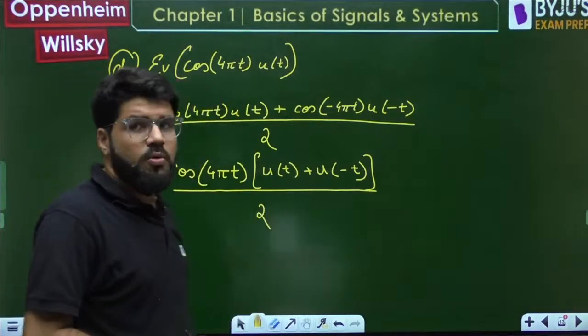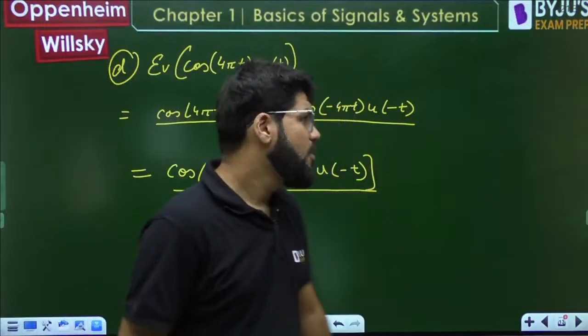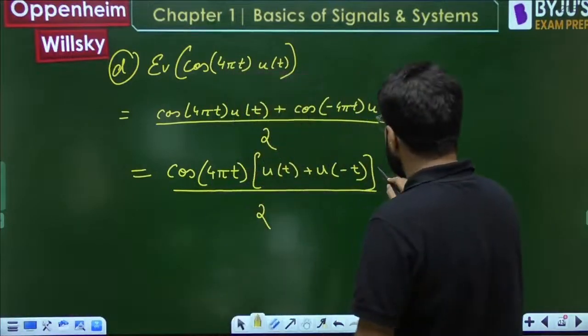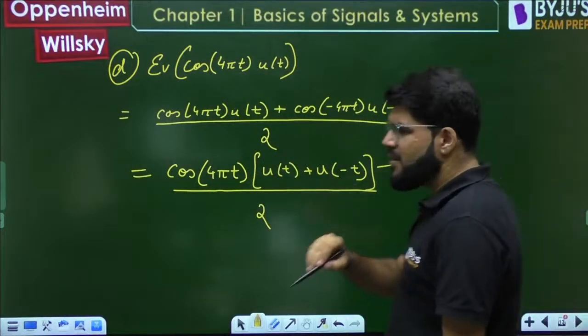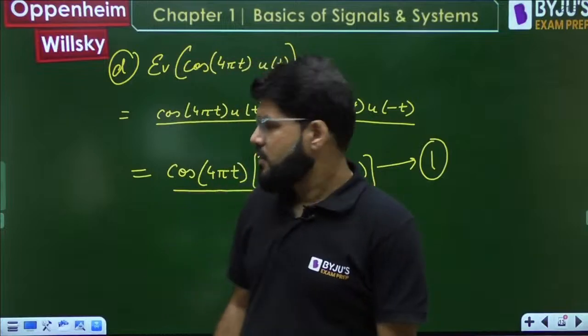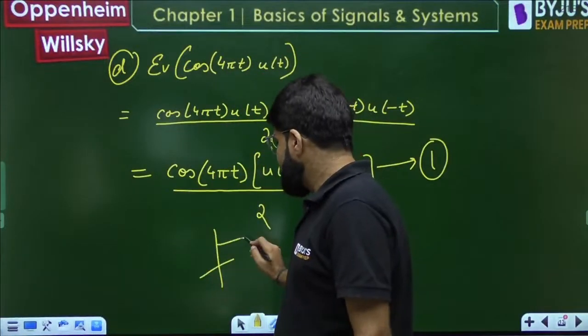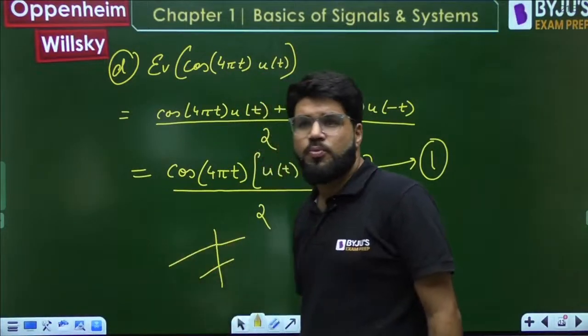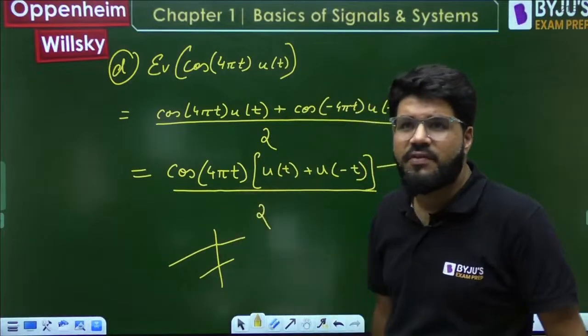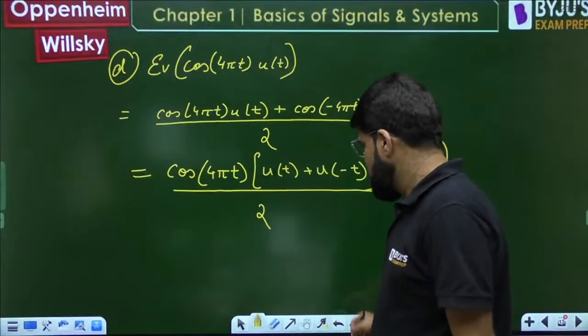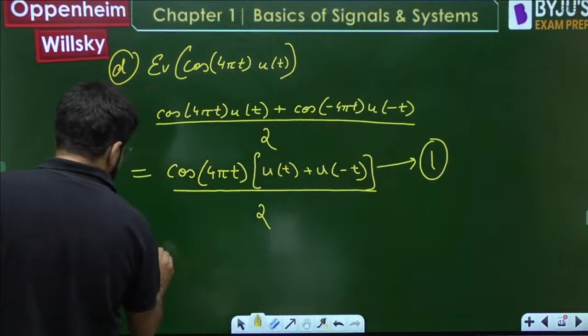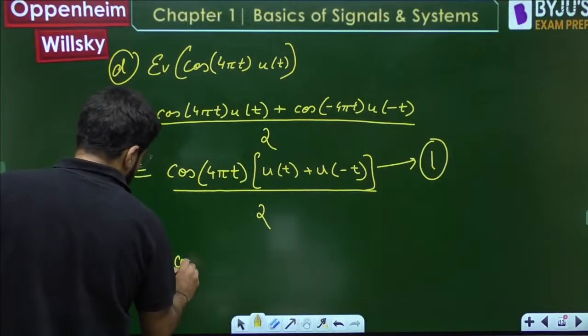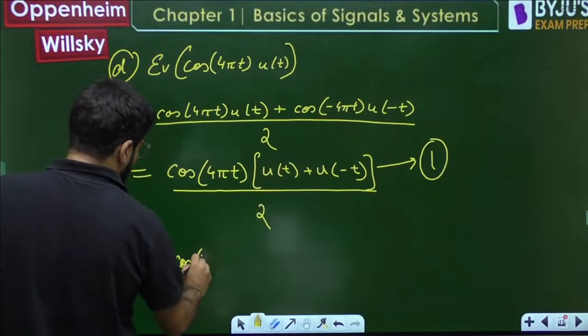Everybody should know what u(t) plus u(-t) is. That is equal to 1. u(-t) is the mirror image of u(t), and when you superimpose them, you get a flat curve, that is the 1. So the signal is simply equal to 1 by 2 cos 4πt.